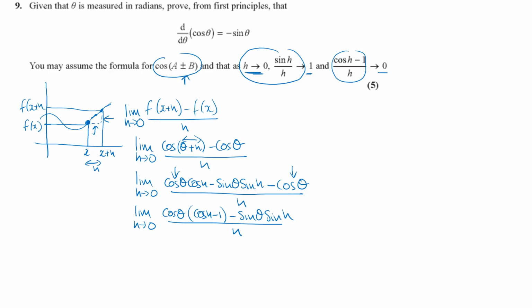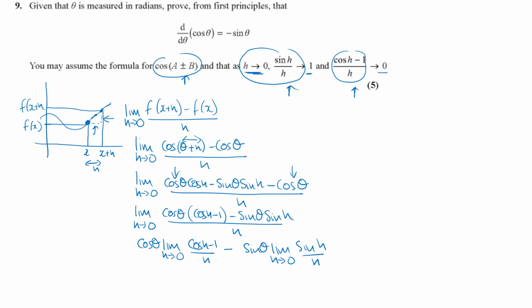Now, because both of these terms in the numerator are divided by h, you can say it's going to be cos theta times the limit as h tends towards 0 of cos h minus 1 all over h, minus taking the sine theta out times the limit as h tends towards 0 of sine h over h, just splitting those two numerators up and putting the limit in so that we can apply these two facts.